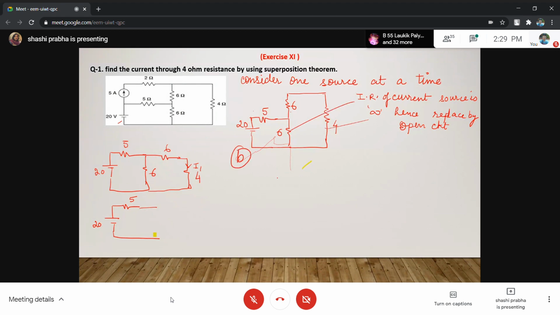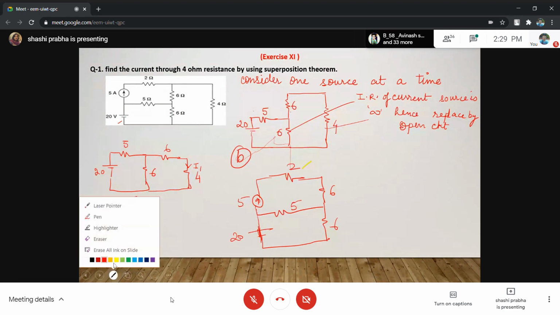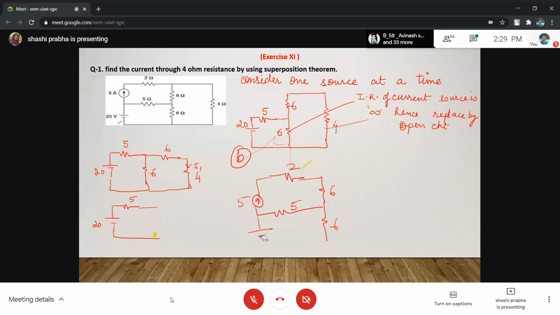We will draw diagram B. This is 2, this is 6, this is 6, this you will consider as 5, this you will consider as 5, this is 20. And this one we have to short, so let us short.